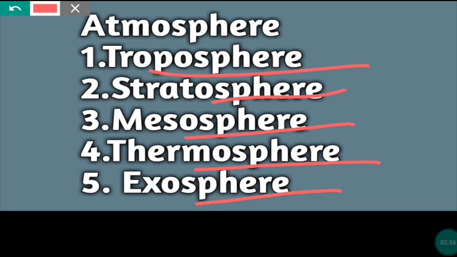The stratosphere contains the ozone layer, which is called the blanket of the Earth, because it absorbs ultraviolet rays of the sun which are harmful to us. It protects us from harmful ultraviolet rays.